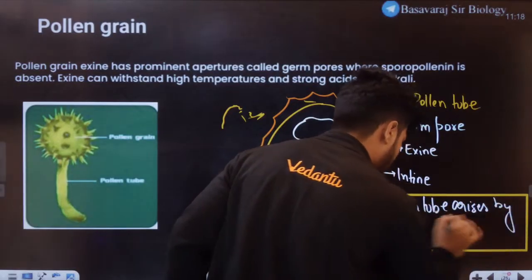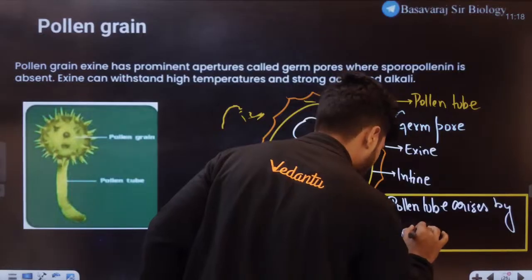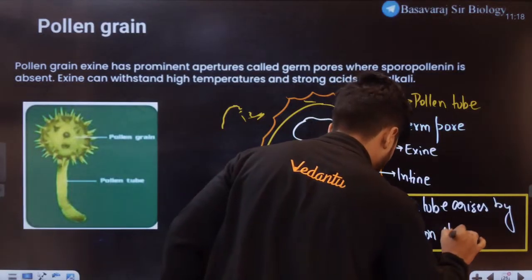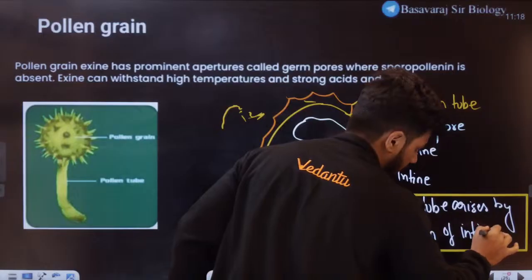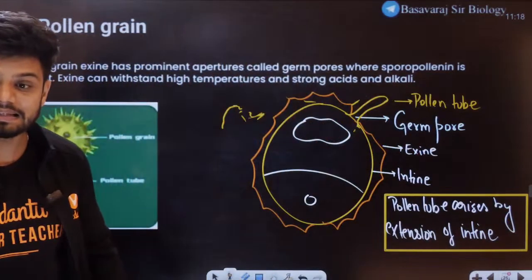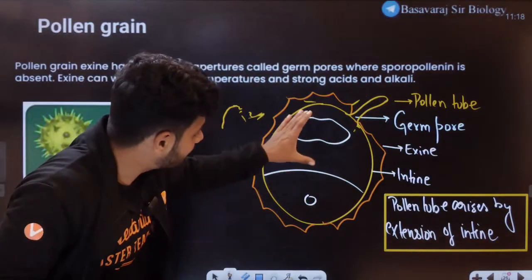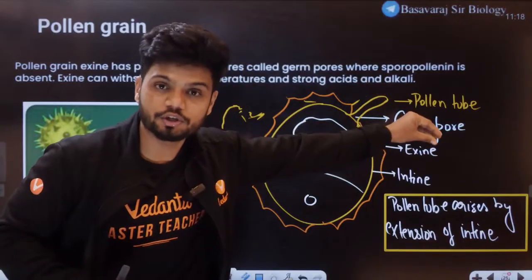The intine gets extended here. The entire intine is getting extended out as a pollen tube.